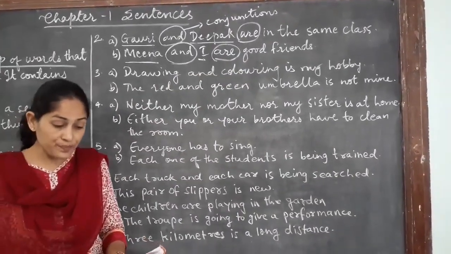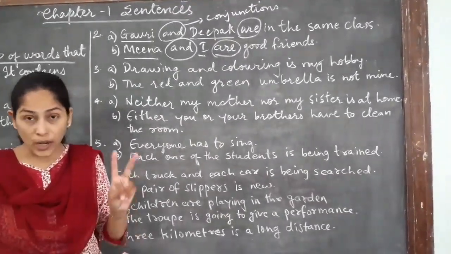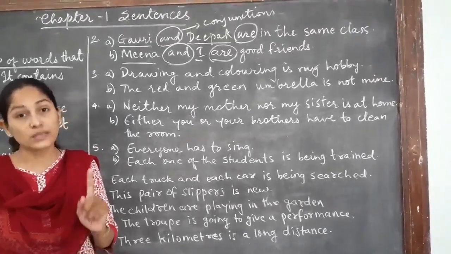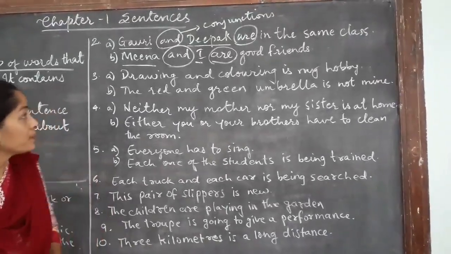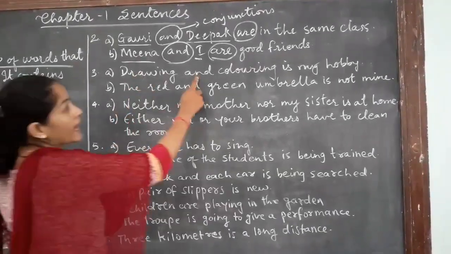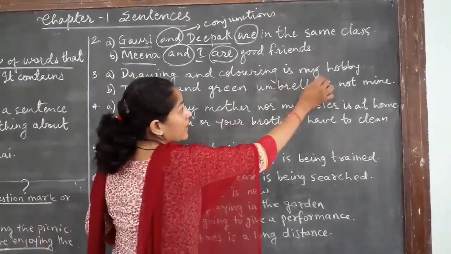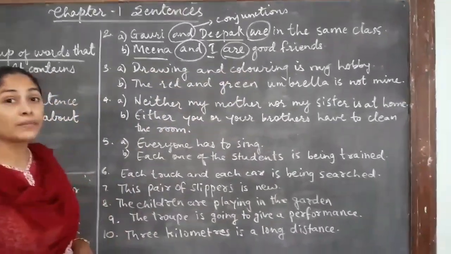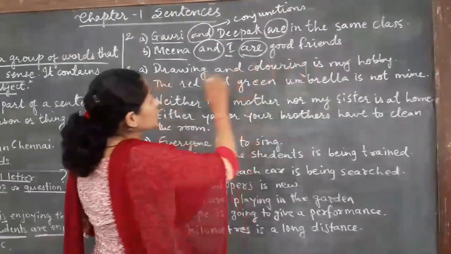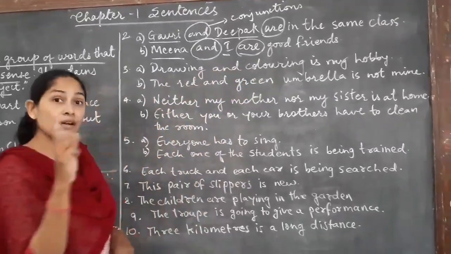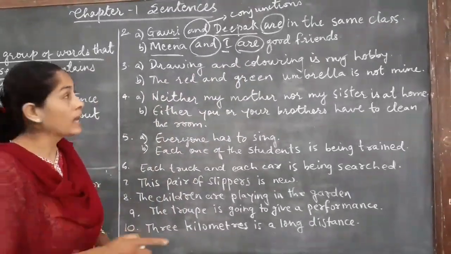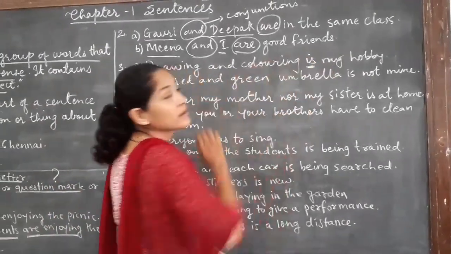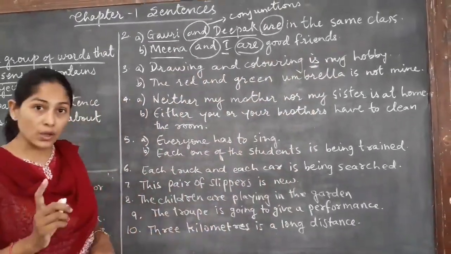Next one, third. A singular verb is used when two nouns or adjectives suggest one idea or refer to the same person or thing. Now look here: "Drawing and coloring is my hobby." Now, two things are given. You will think why madam has written "is" here. Though they are two things, they are considered as one activity. That is the reason we write "drawing and coloring is my hobby". The verb will be singular.